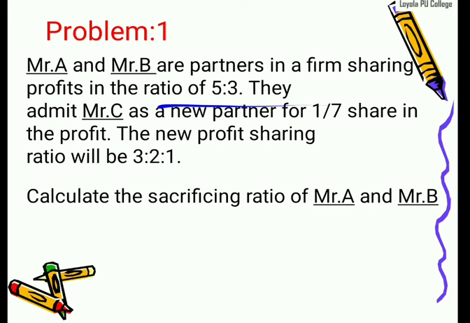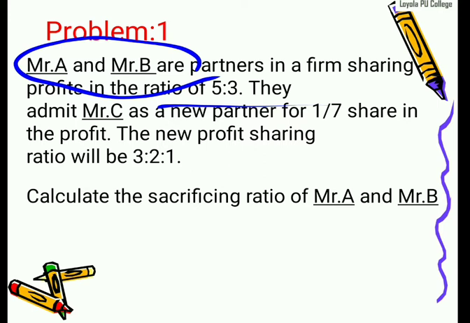Important: sacrifice ratio we calculate only for the old partners, not for the new partner. What do old partners mean? Mr. A and B. We should calculate only for the two partners, Mr. A and B. Question clear?